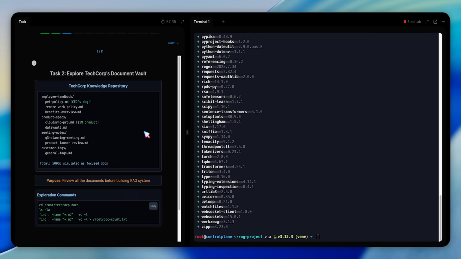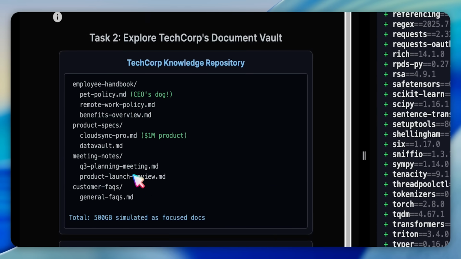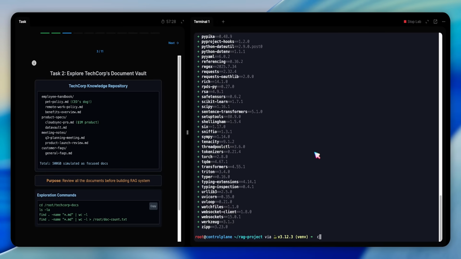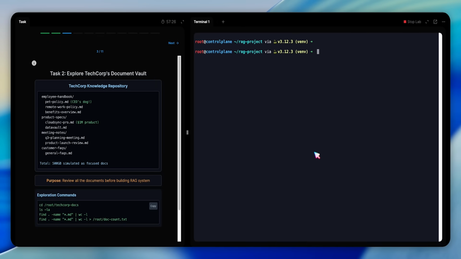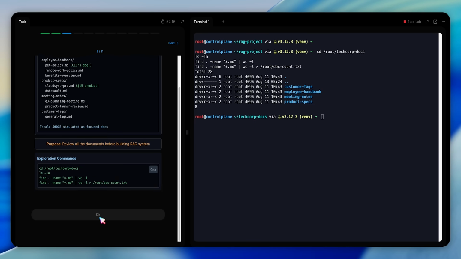In the next question, we're asked to review TechCorp's document vault. I skimmed the simulated repo of Markdown docs: employee handbook, product specs, meeting notes, and frequently asked questions. The key takeaway is that we'll treat these like a real enterprise corpus and make them searchable by meaning, not just keywords. Explore this question by yourself to get a real feel for the dataset.